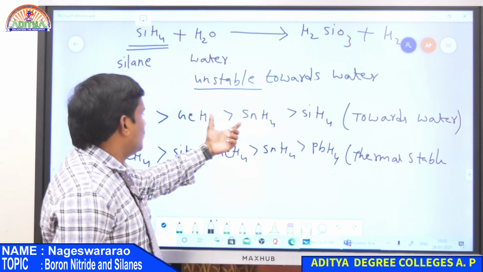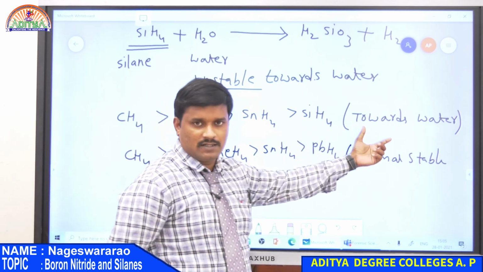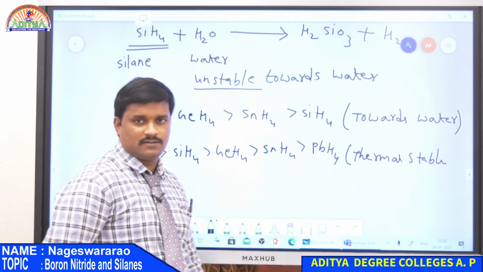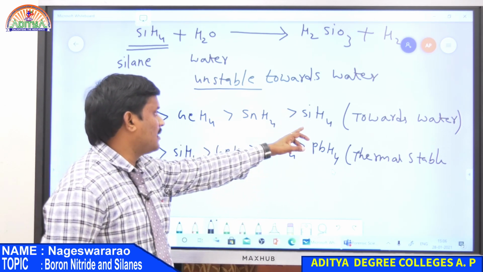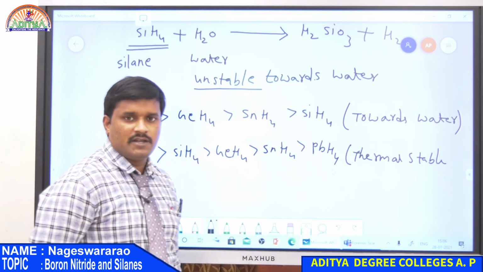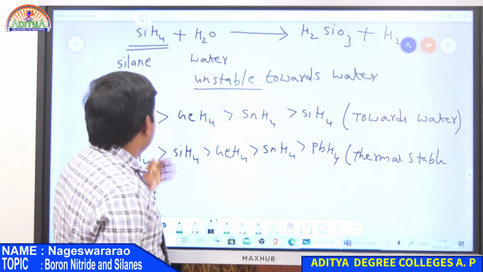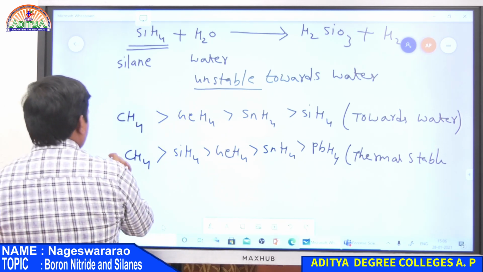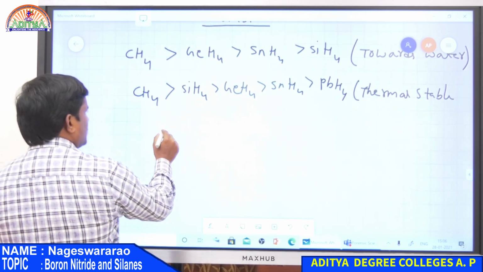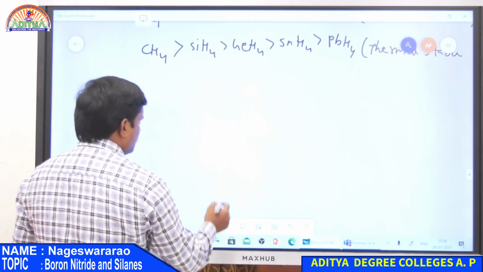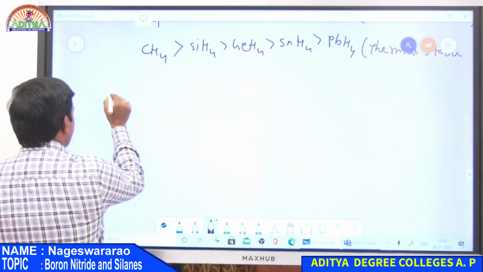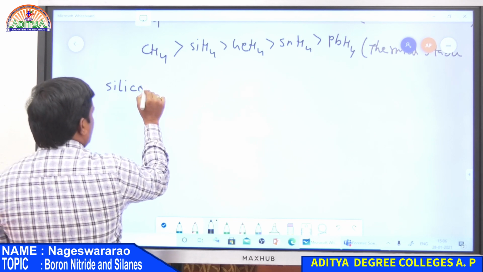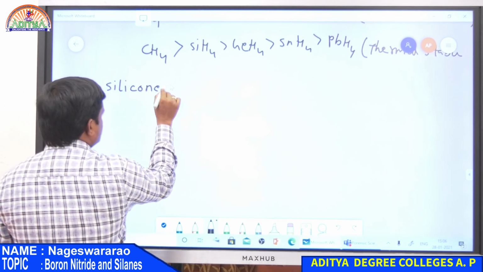And this is the stability of hydrides towards water. So silicon easily undergoes the hydrolysis reaction, that is why it is less stable compared to tin as well as germanium. So all these are about hydrides of the 14th group elements, that is nothing but silanes. And the next topic is silicones. First one is silanes and then the second one is silicones.